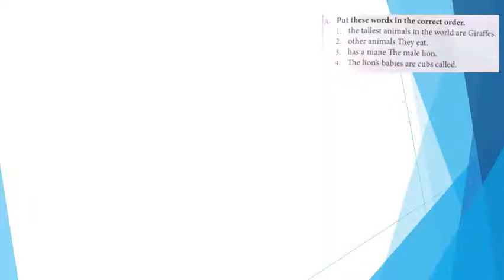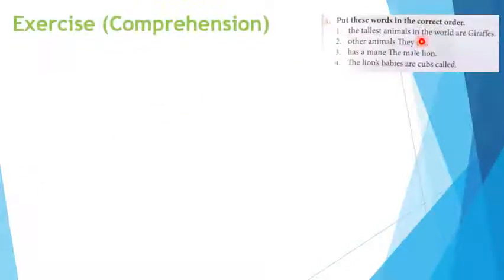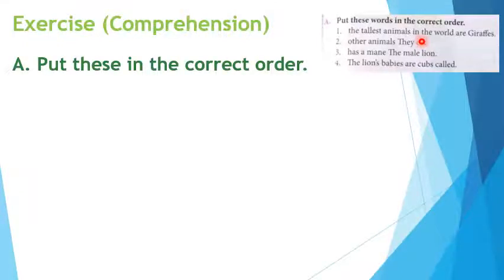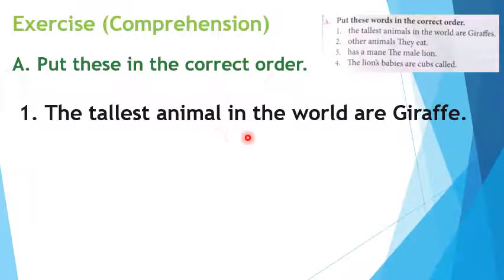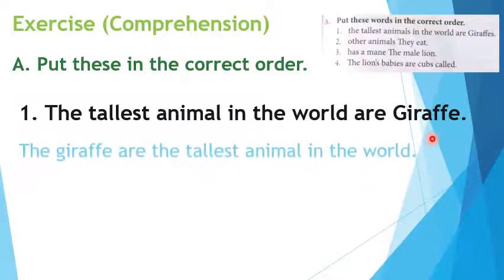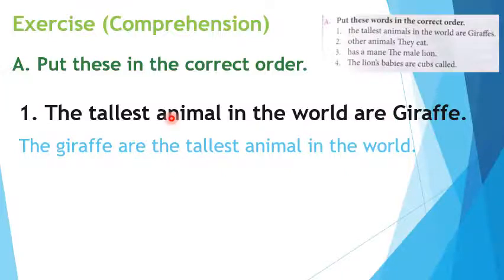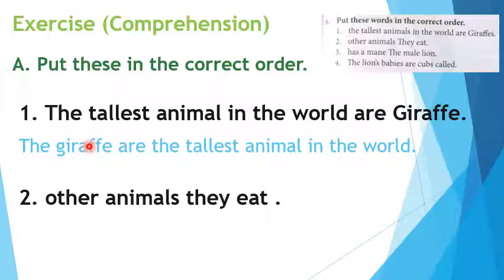Okay, the first part is put these words in the correct order. Now, we are going to arrange the words in the correct order. First statement: the tallest animal in the world are giraffe. The correct form of this statement is: giraffes are the tallest animal in the world. Okay, this is the correct form. So write these statements in your notebook.